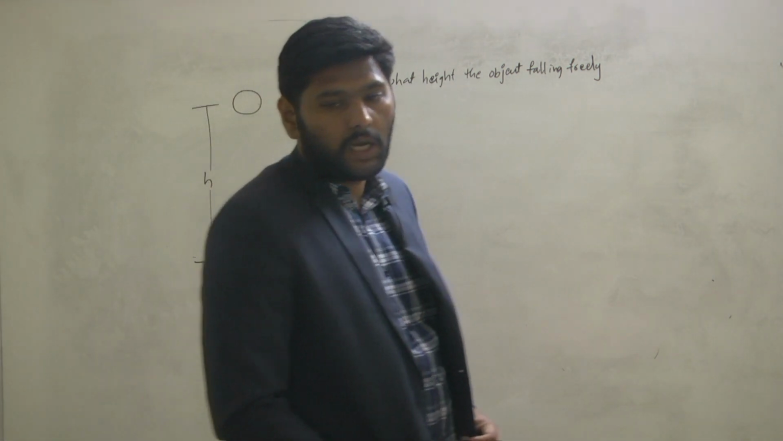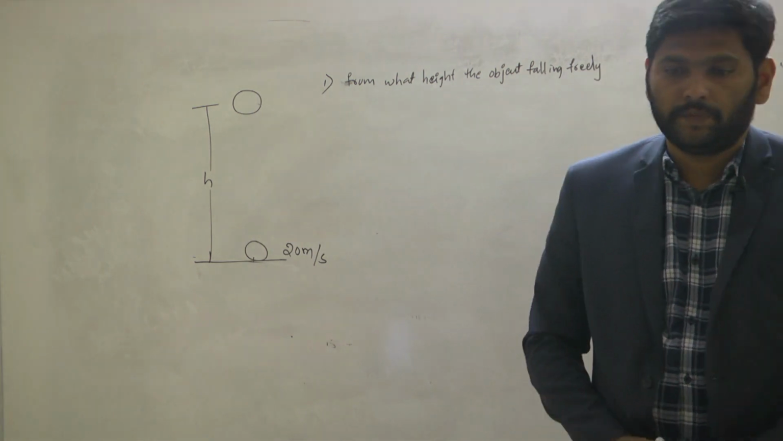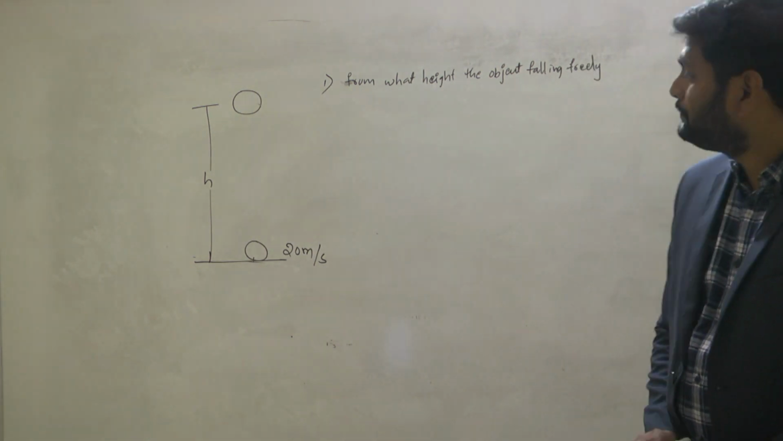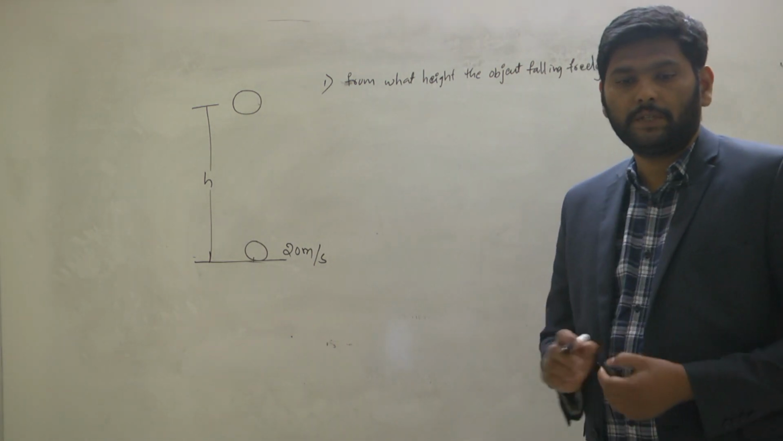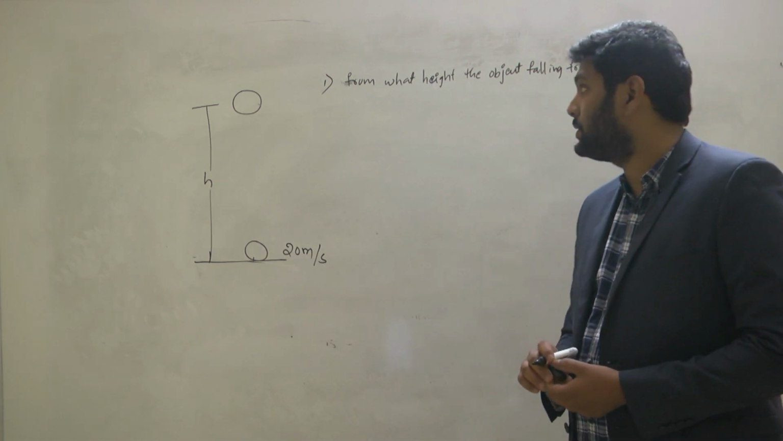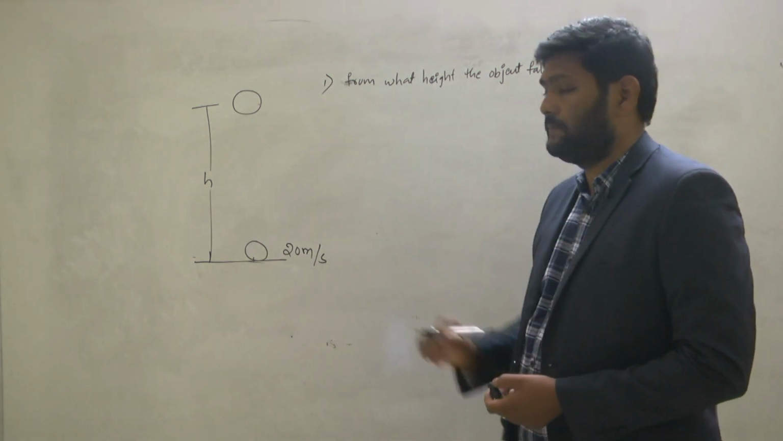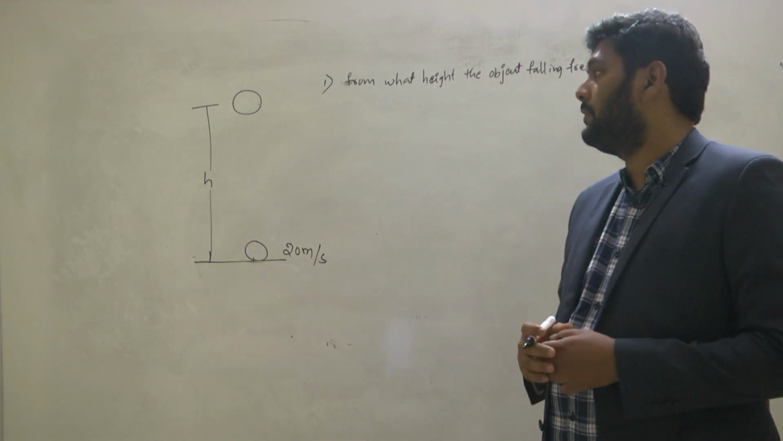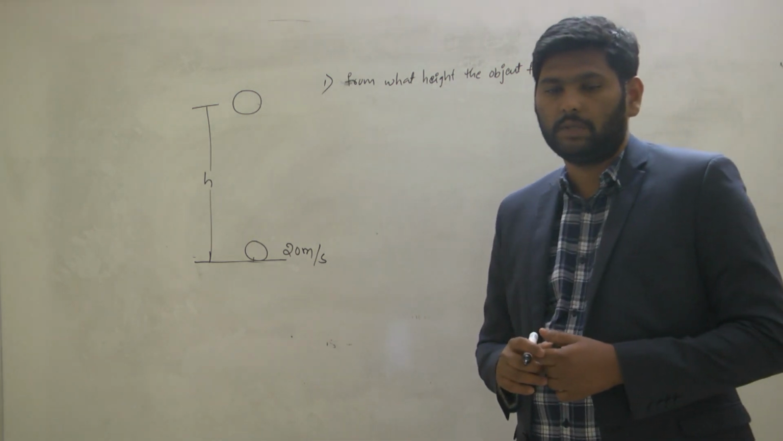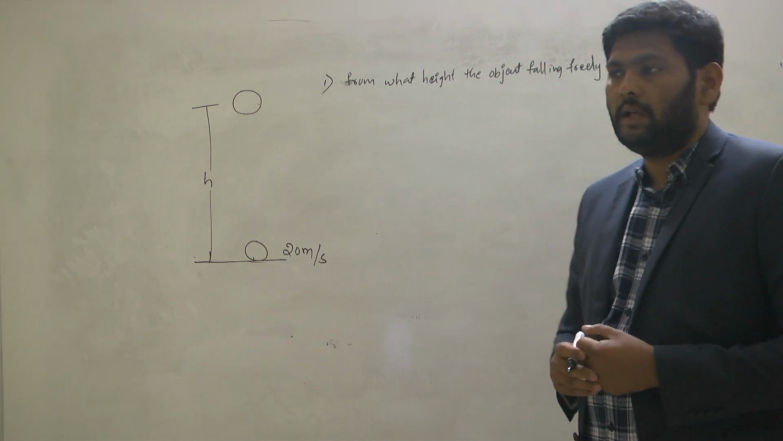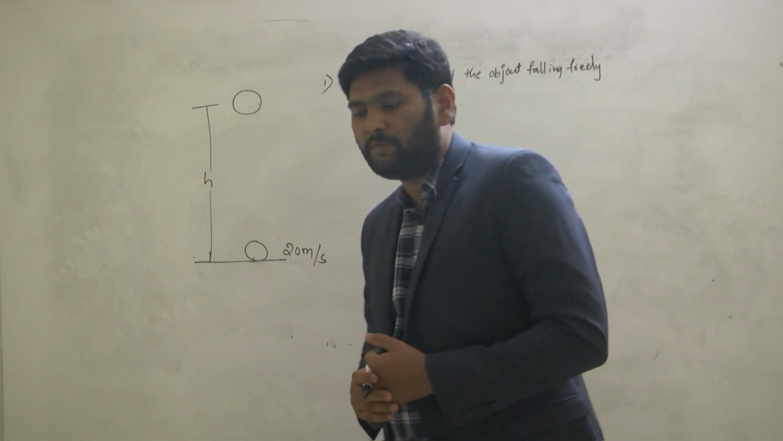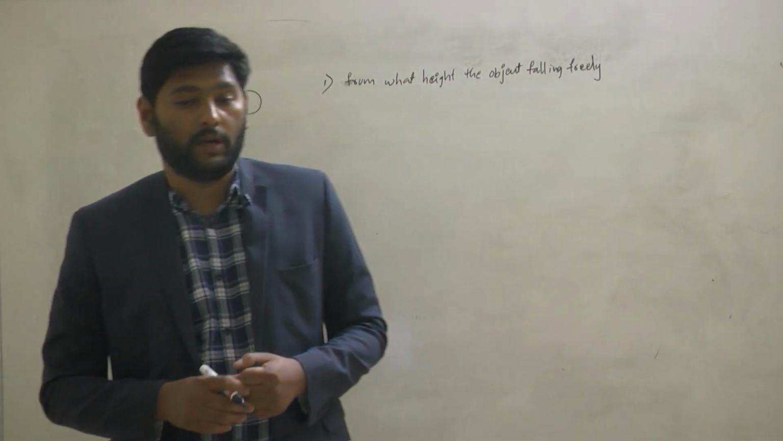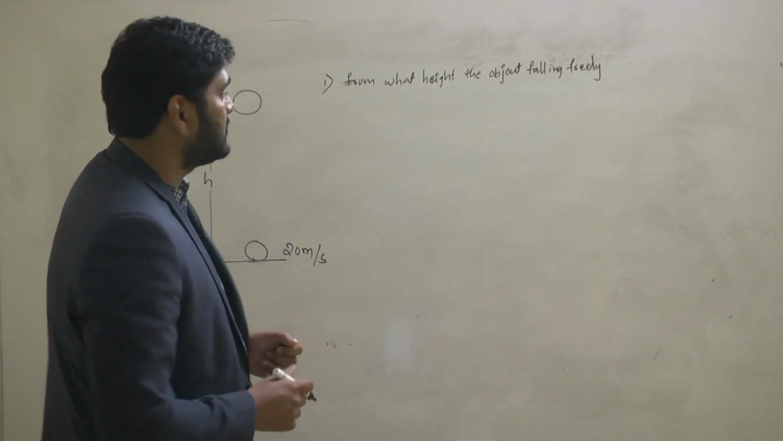Is my voice audible? Yes, sir. Have you understood the question? When you have understood the question, tell me what is the answer. Here, to know the answer, we have to apply equations of motion for a freely falling body. Already I have given the equations of motion for a freely falling body. Can you tell me what is the first equation of motion?